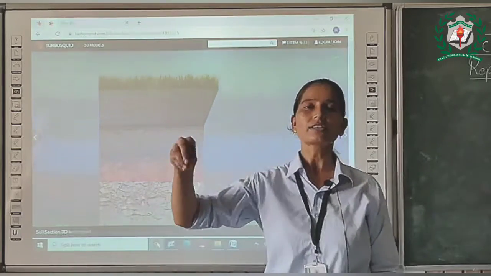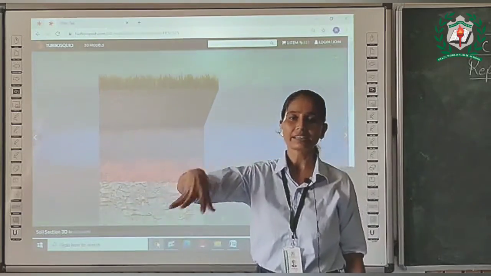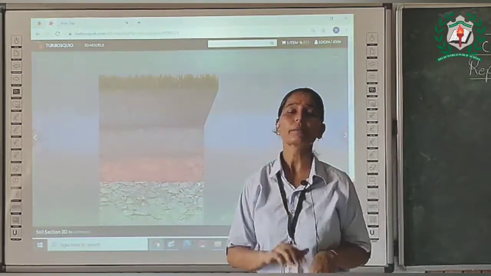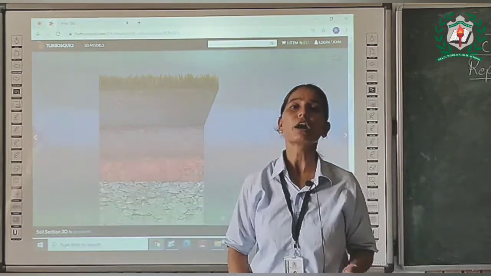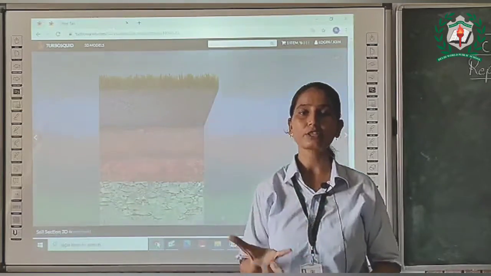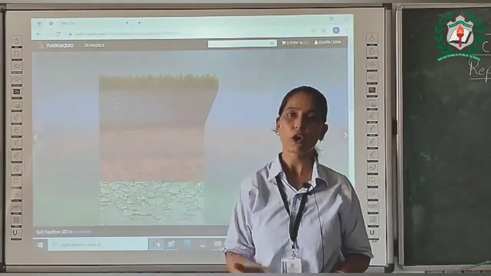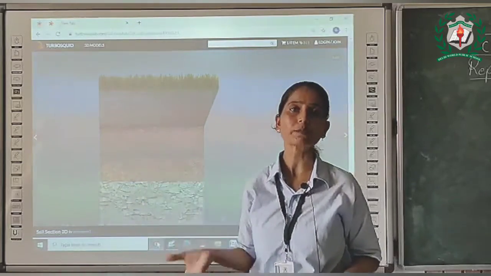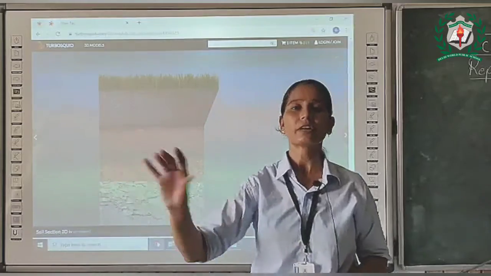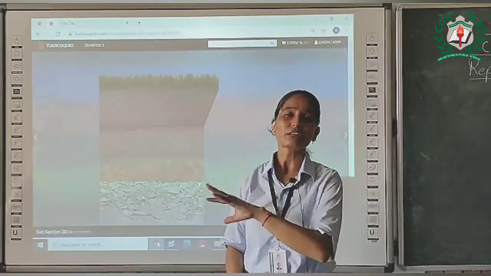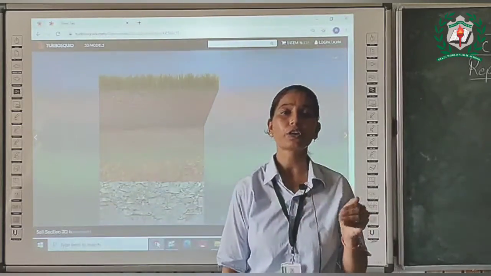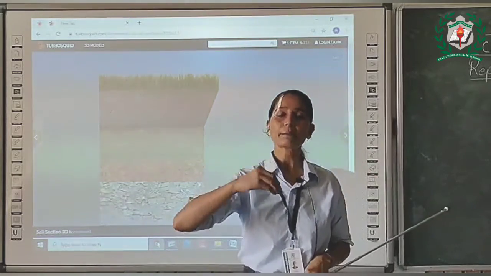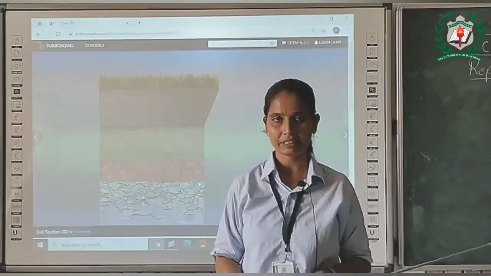That's how our soil is being polluted by non-biodegradable waste. Second, the use of chemical fertilizers, as farmers use chemical fertilizers to increase production of crops or to increase growth of those crops and plants. Those chemical fertilizers are not good for the health of soil. So our soil is being polluted by all these activities.